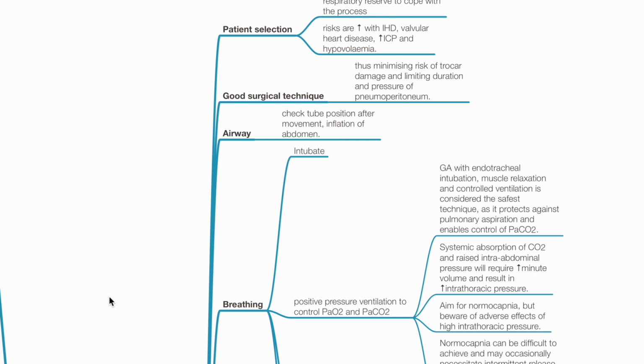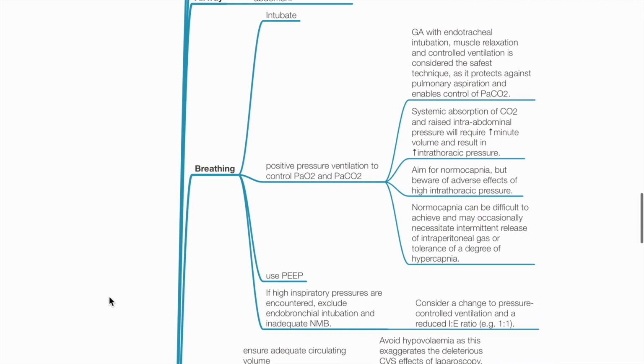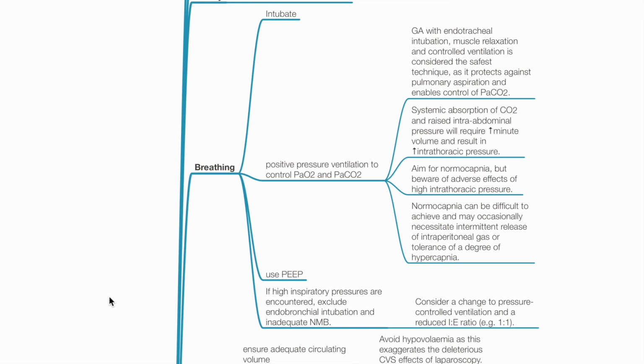Airway. Check ETT position after movement and inflation of abdomen. Breathing. Intubate the patient and provide positive pressure ventilation. GA with endotracheal intubation, muscle relaxation, and controlled ventilation is considered the safest technique as it protects against pulmonary aspiration and enables control of PaCO2 and PaO2.